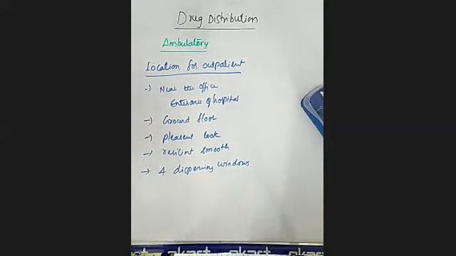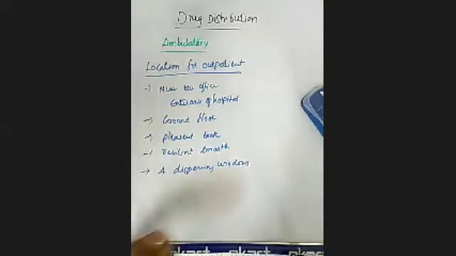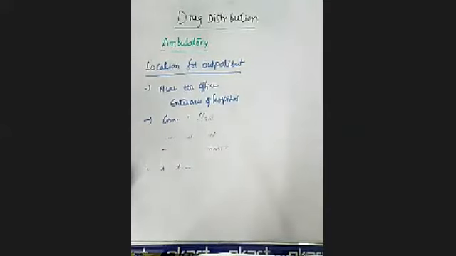How are we going to dispense the drugs to the ambulatory patients? The location should be near the entrance of the office as well as the entrance of the hospital, and it must be at the ground floor with a pleasant look. The floor should be resilient smooth, because it should be easily washable, and it must have four dispensing windows. Clear? This is all regarding the location.